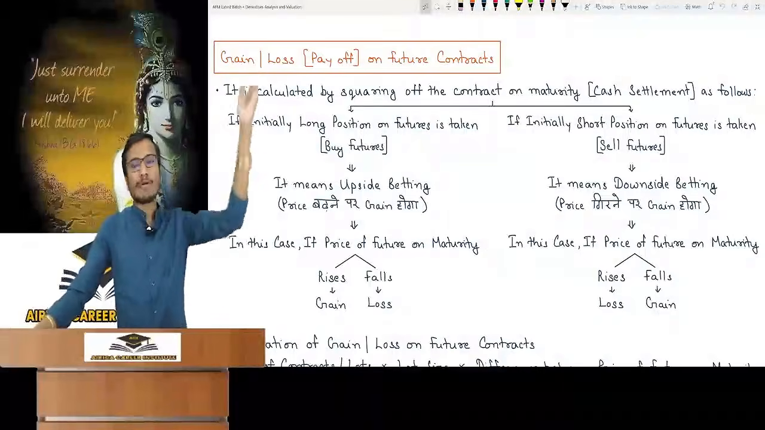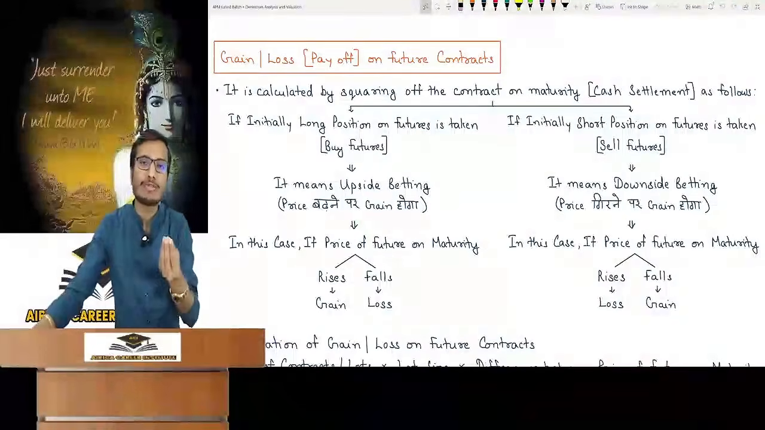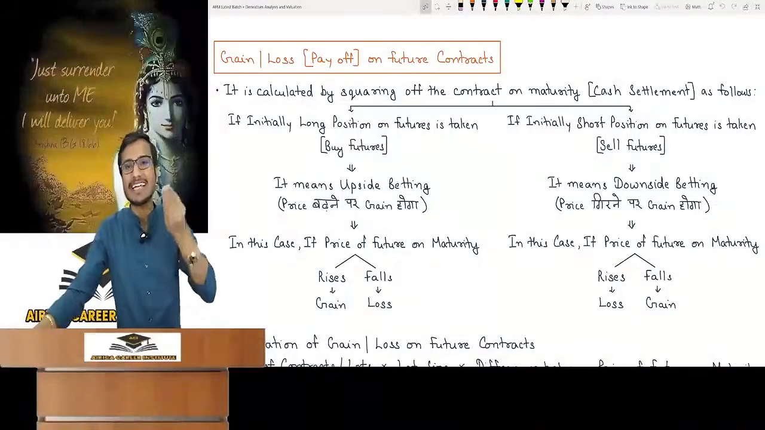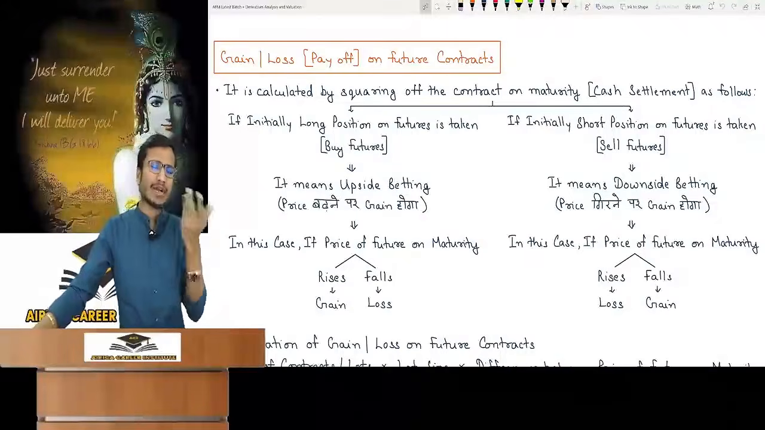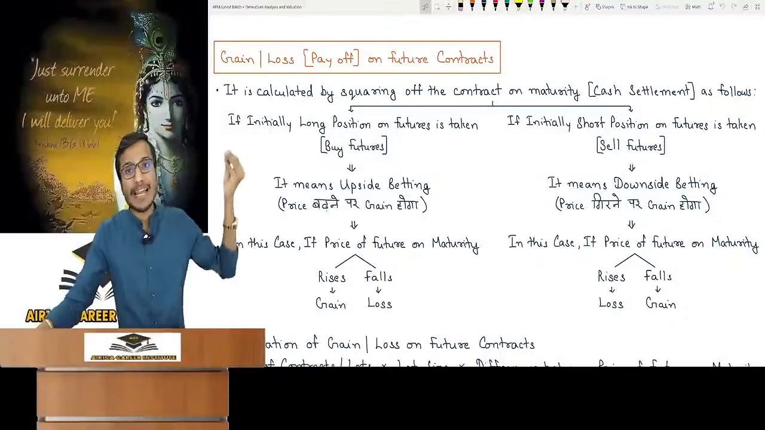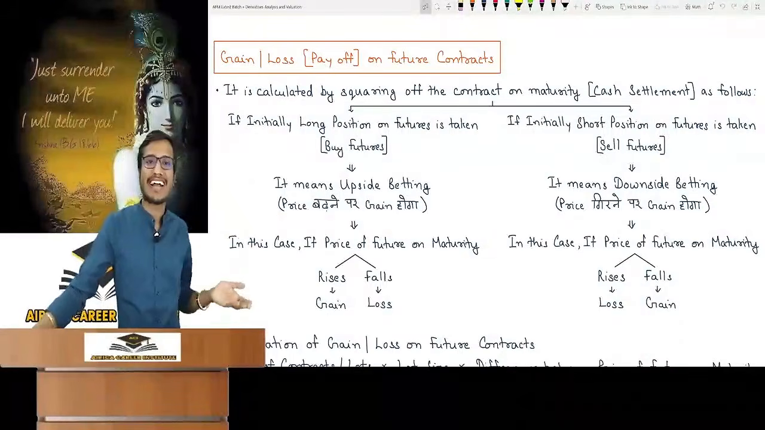Did you understand? So you have to settle the contract on maturity and calculate gain, loss and payoff. For that only we worked. We entered the contract so that on maturity there can be gain or loss. How will it come? It is very easy. I have already explained it to you. Till now we have done this only. I have written it here.